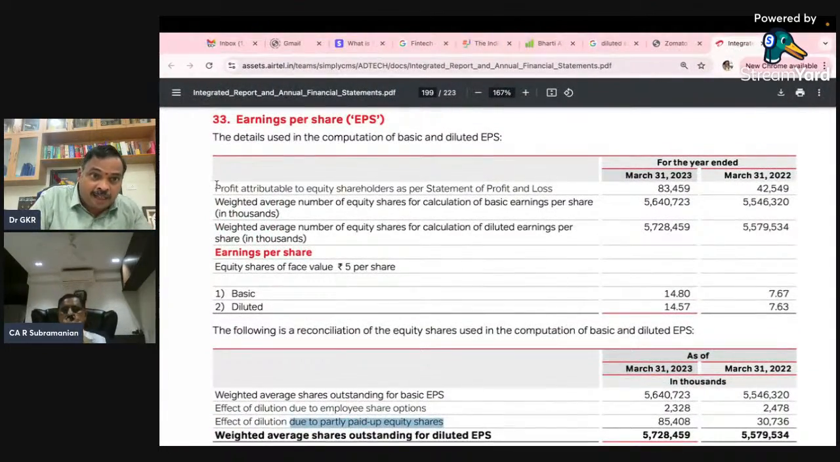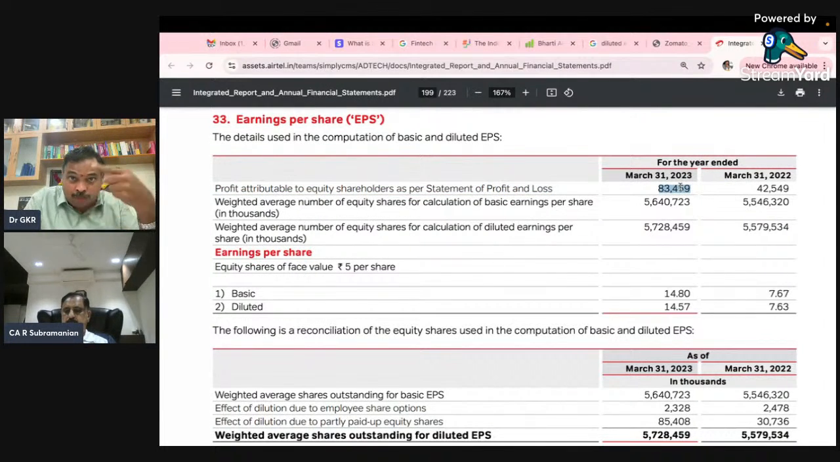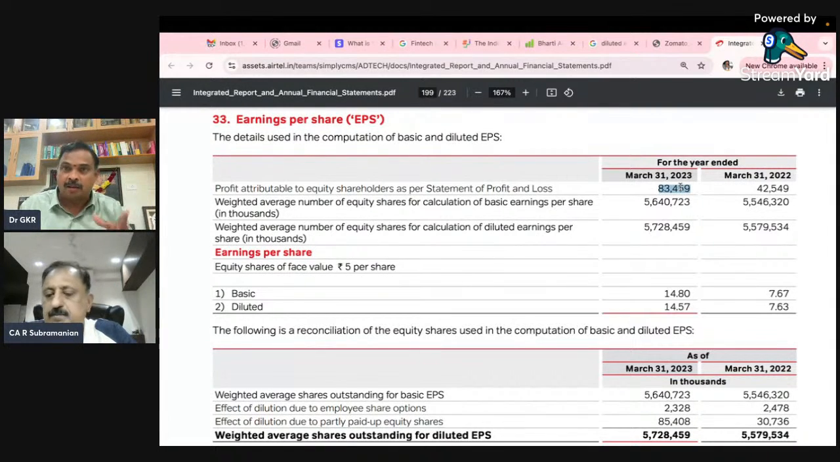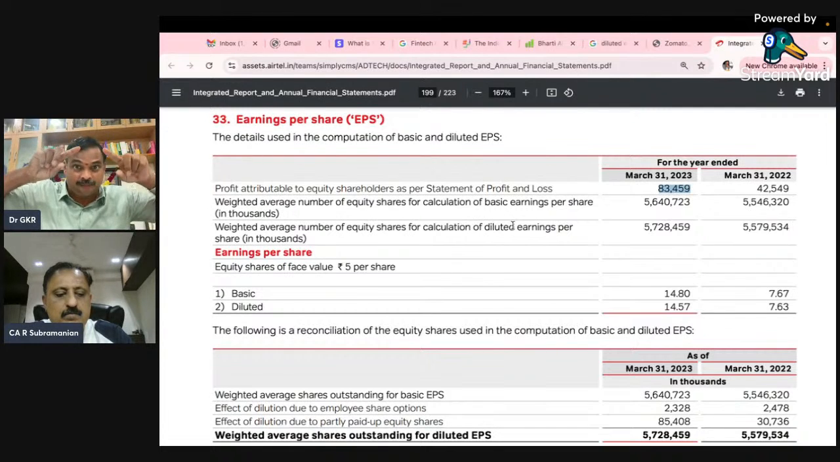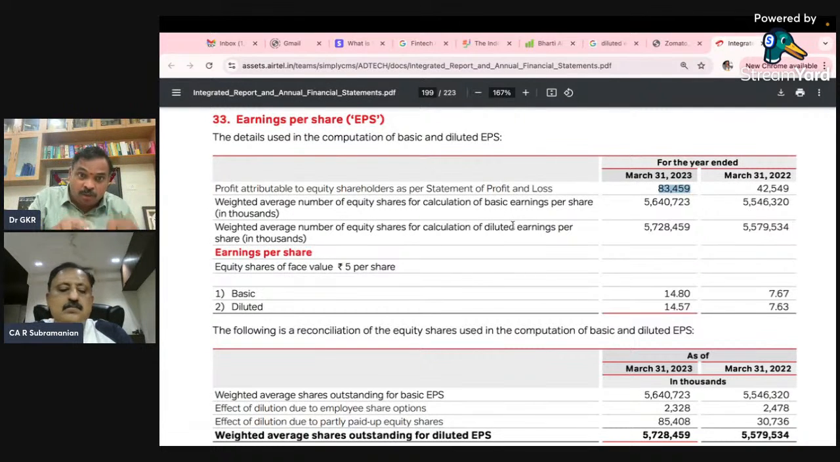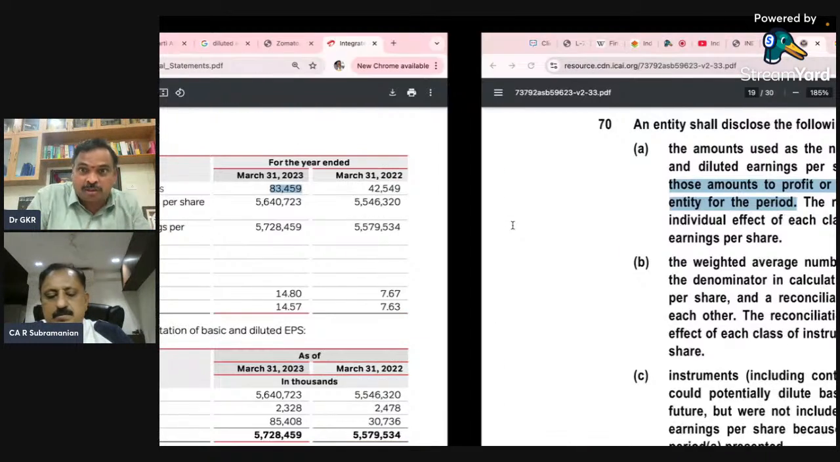So profit attributable to equity shareholders as per profit and loss is 83,859. Now this is the profit numerator applicable for both basic as well as diluted EPS. Very similar for basic EPS and diluted EPS: two denominators, but only one numerator. If there are two denominators, you need a reconciliation. If you have two numerators, again you need a reconciliation for the earnings also. That is what it says.